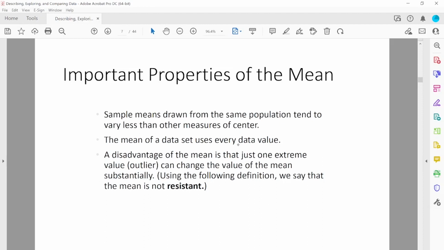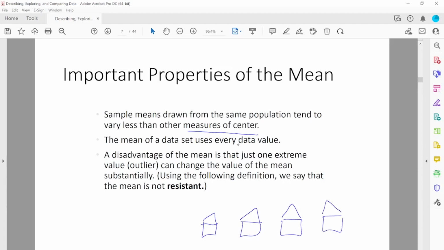An important property of the mean: sample means drawn from the same population tend to vary less than other measures of center. Remember, there are other measures of center like median or mode or mid range, but if you take sample means from the same population, the mean varies very little. But one of the disadvantages of the mean is that sometimes an outlier value can change the mean in a huge manner.